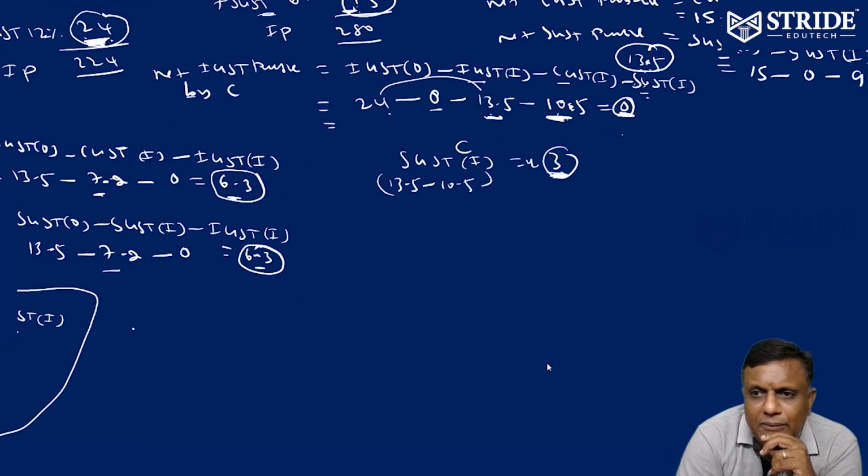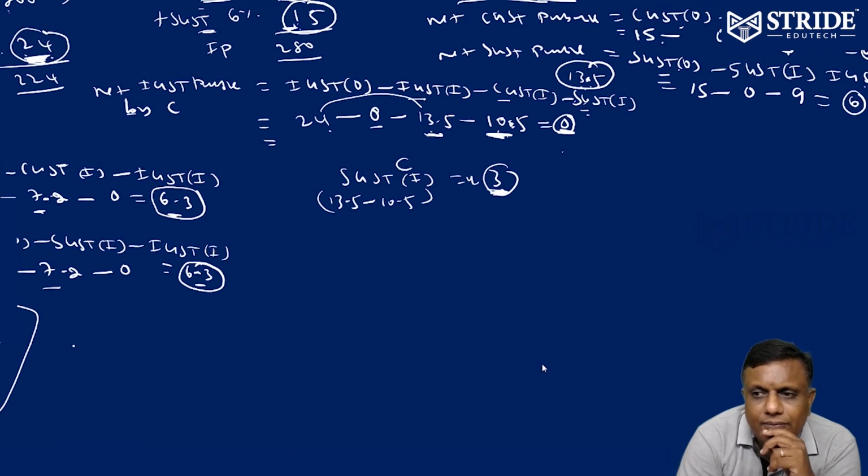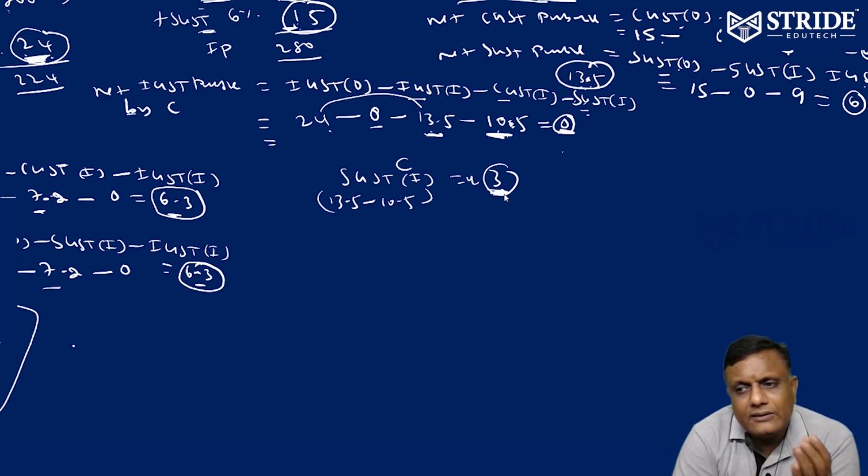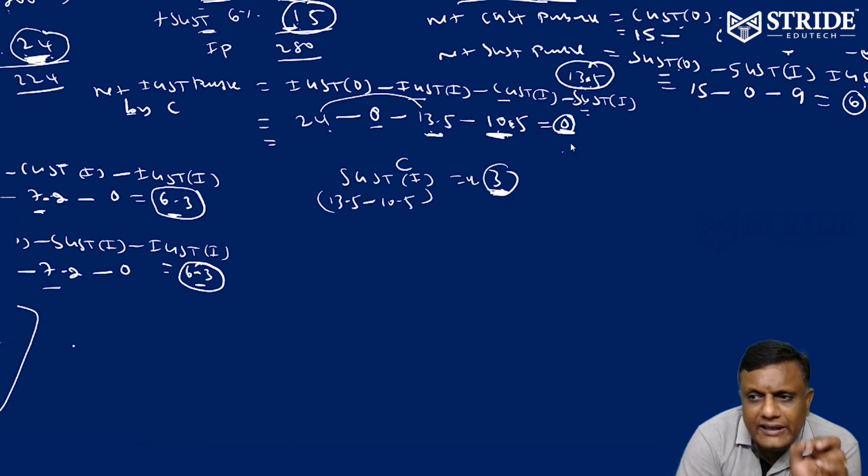Coming back to C. How much IGST is payable by C to the government? 0. Is there any credit for him? Yes, he still has a credit of 3 rupees, which he can adjust against his next sale. So C will pay 0 to the government. He won't pay anything to the government. So 3 rupees is a credit, and on the next sale he can adjust SGST.